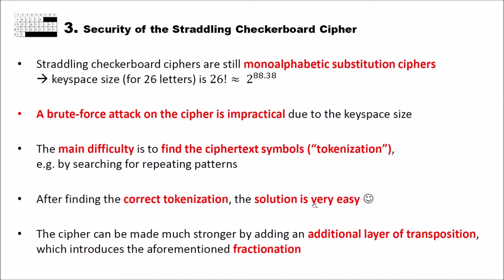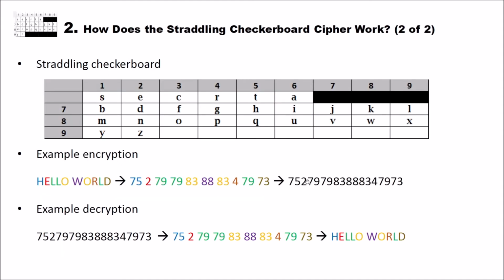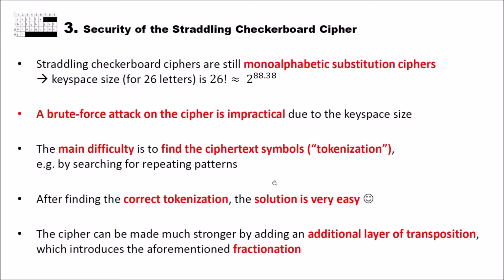And of course, when you have a look at the digits, you could, for instance, see that you have 2 times 79 here. So this could be a double letter, like LL, TT, SS and so on. And you can search for these. You can search for double letters, for instance, like IE or so. And when you find these, you can get an idea of the tokenization, and then you can try some different tokenizations. And when you finally find the correct tokenization, as I said, the solution is very easy.